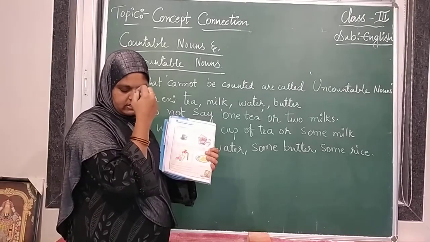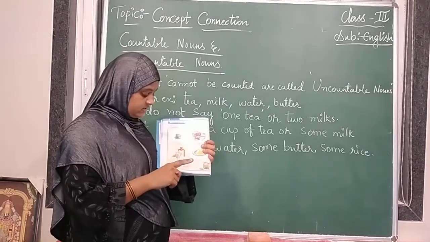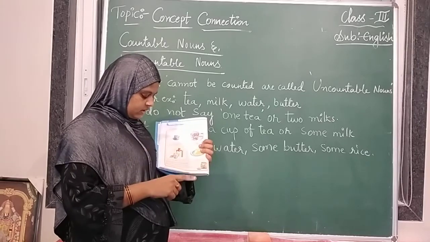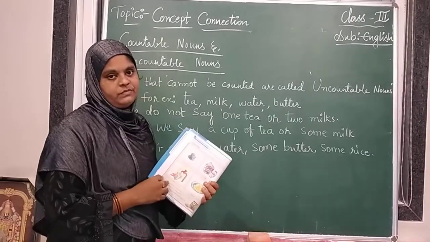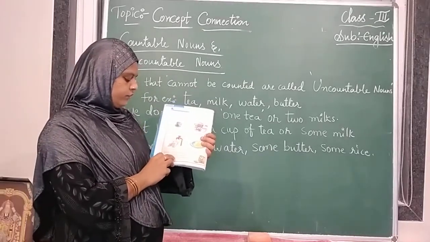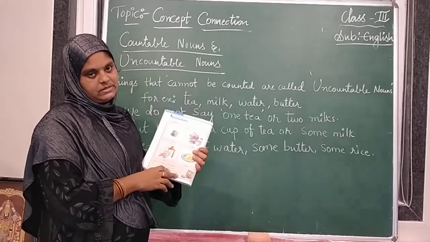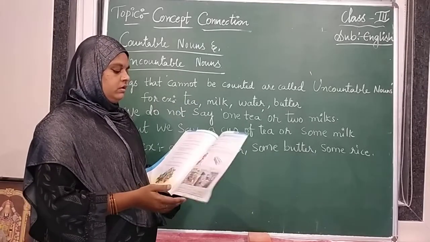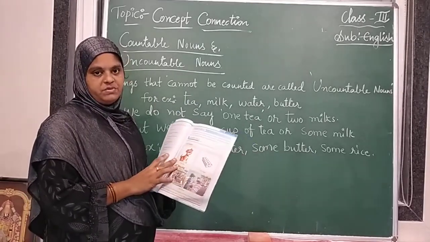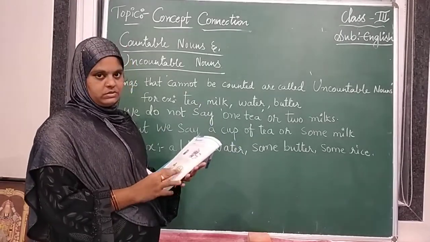We will not say one rice, one butter, one water. We will not say like that. We will say a lot of water, some butter, some rice. Now you know the difference between countable nouns and uncountable nouns.